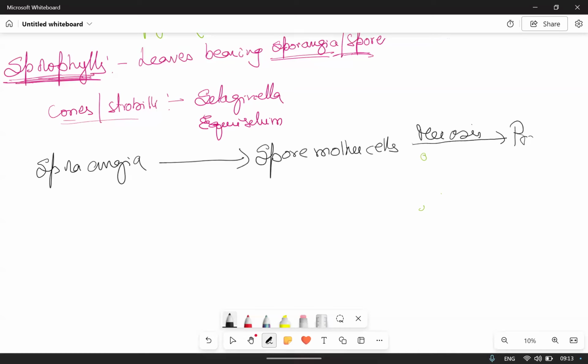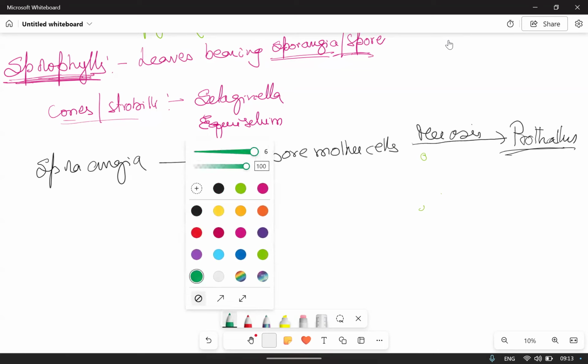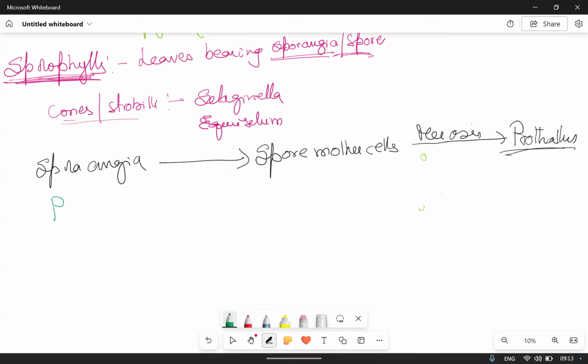Here the gametophyte is called prothallus. Prothallus and gametophyte, both are the same. So the prothallus is inconspicuous, means small. This prothallus or gametophyte is small, inconspicuous, green, photosynthetic.